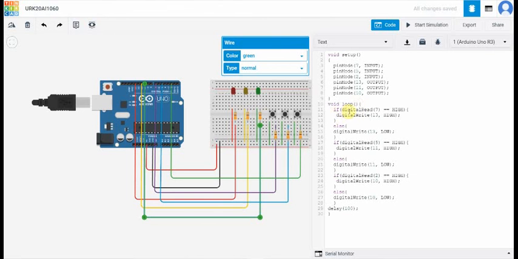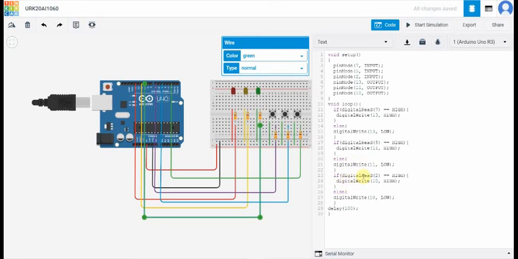Now we are going through the loop. For that, if digitalRead of 7 is double equal to HIGH, then digitalWrite 13 is HIGH, or else digitalWrite of 13 is LOW. Next, if digitalRead of 5 is double equal to HIGH, then digitalWrite of 11 is HIGH, or else digitalWrite of 11 is LOW.